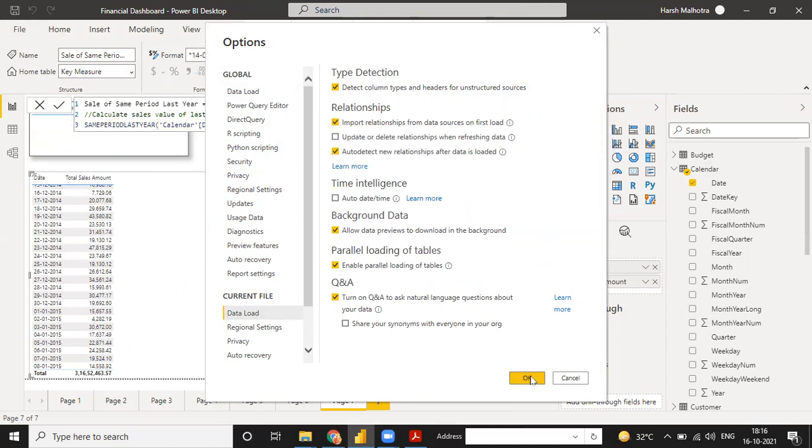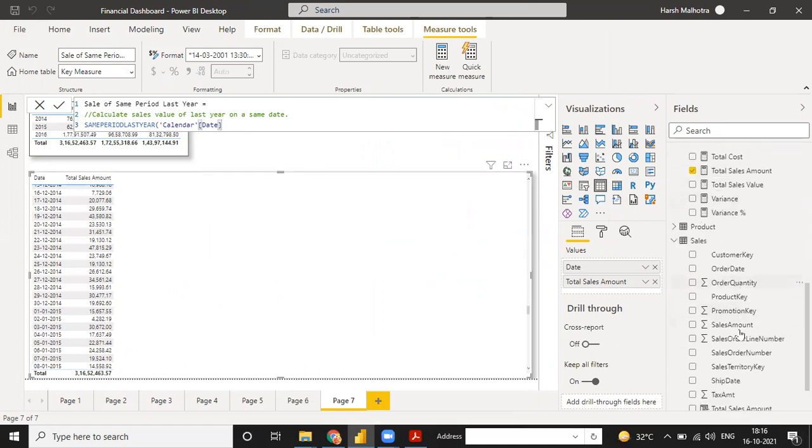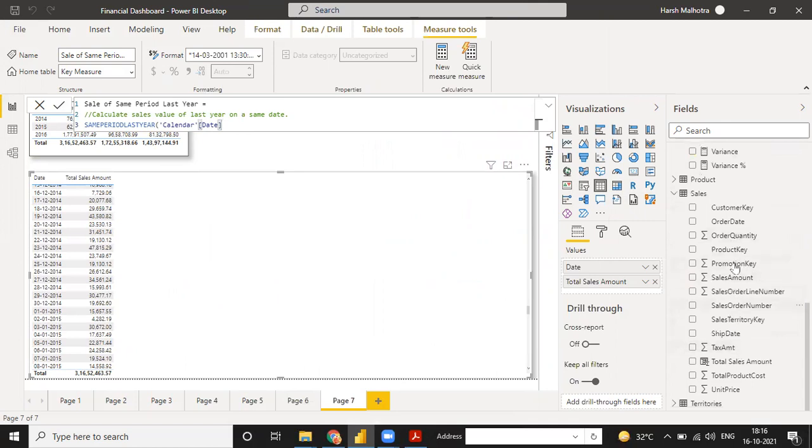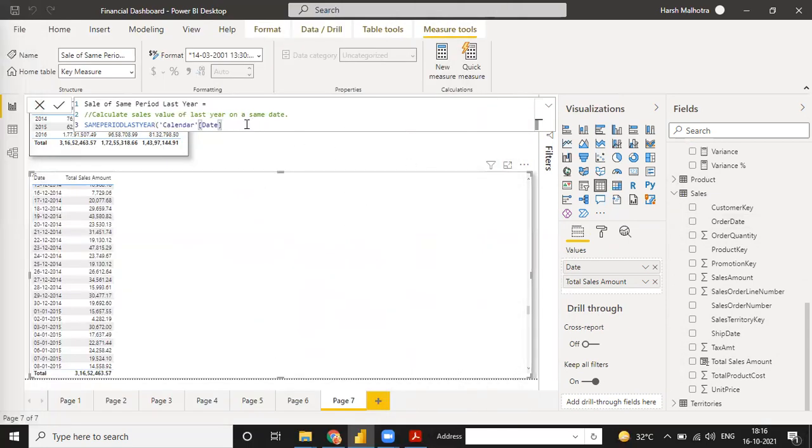I just click on OK and see, my date table is not a table, it is just a column. And when you put it here as a date, it will not give you the values of date, year, day, quarter, month, this kind of thing. And in the sales table as well, we have an order date, and this order date is not in table format, because we have only the table, and under this table we have a hierarchical order for everything. So you have to go to this. Either you can use this function or you can go directly with this function. It depends only on you.